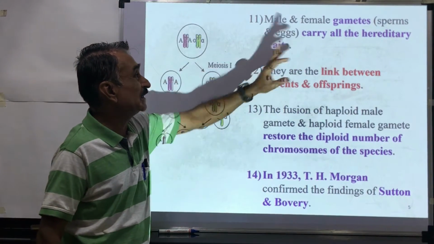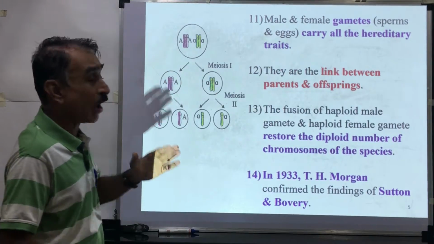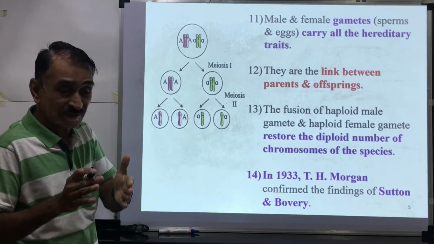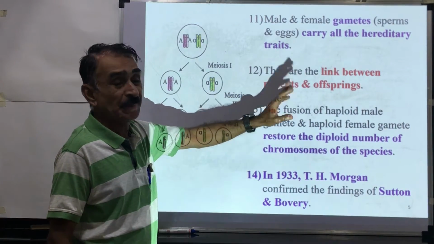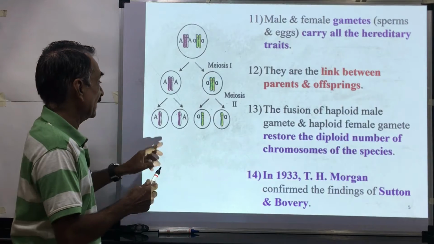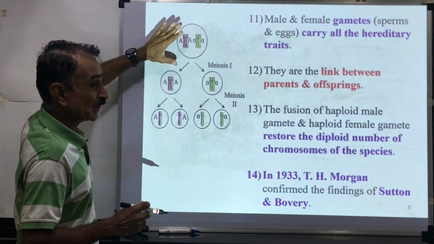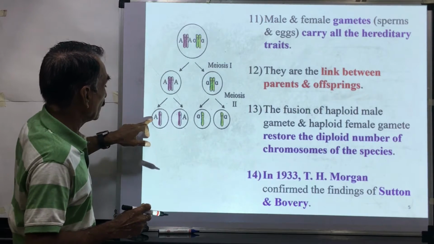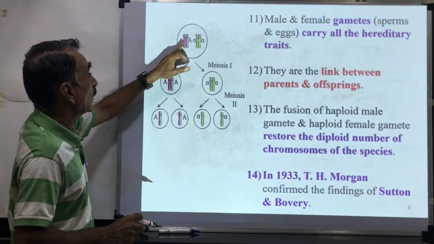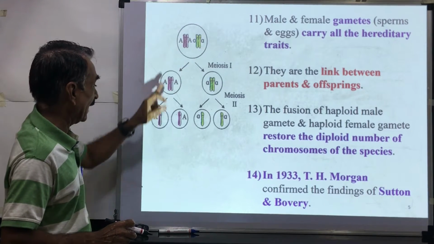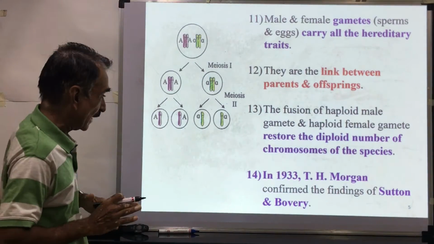Male and female gametes, sperm and egg, carry all the hereditary material, the hereditary characters, as we have just seen. They are the link between parents and offspring. You can see here, this is the organism. During the process of meiosis, gamete formation occurs and one chromosome of the pair enters into a separate gamete. That is, they are separated from one another.